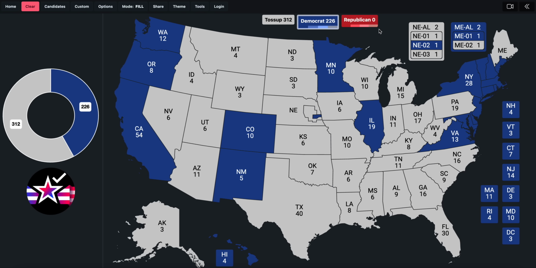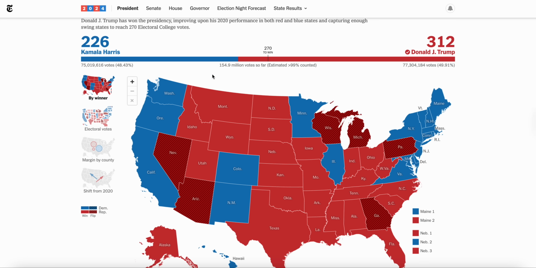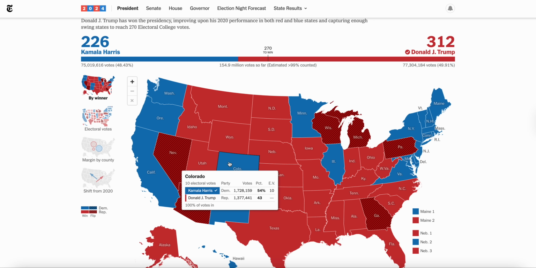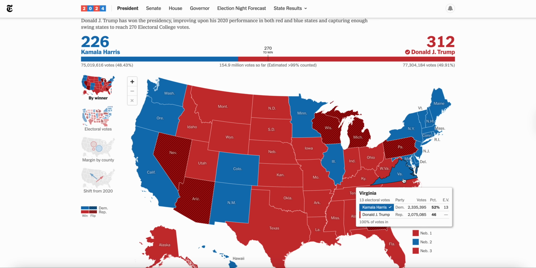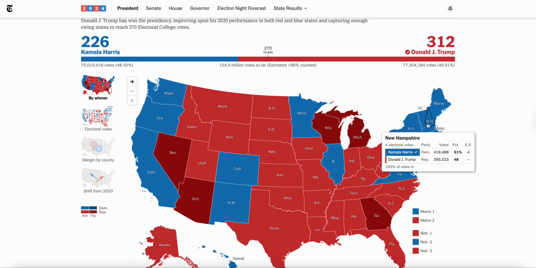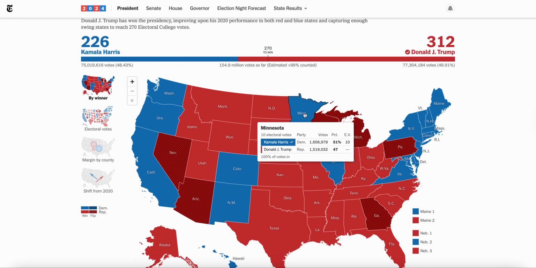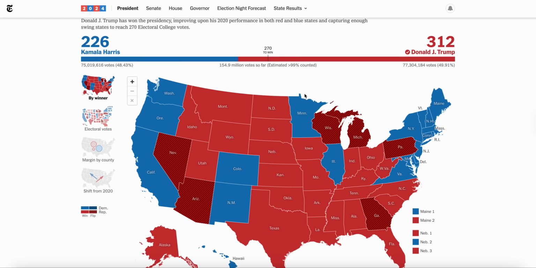Now, I don't think it is any coincidence that the 226 electoral votes are states that already voted against Donald Trump in the last cycle and would largely not approve of him. And that makes sense to me. These are states that, when faced with the option of voting for Donald Trump, decided, in some cases, states that we might otherwise deem as more competitive, decisively voted against him. In Colorado by 11 points, in New Mexico by 6 points, in Virginia by 6 points, in New Hampshire by 3 points, even better than Clinton's margin in 2016. Minnesota, better than Clinton's margin in 2016. So these states that were already on the verge of being, in some cases, likely states or in some cases, safe states for Kamala Harris, even though she lost the presidency in every single battleground state, don't expect me to be shocked when I see numbers like this.